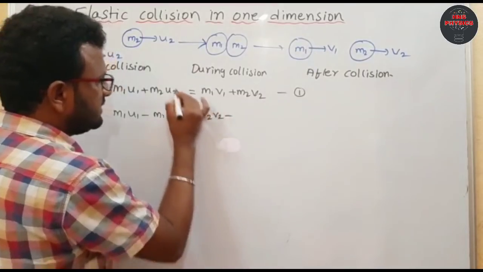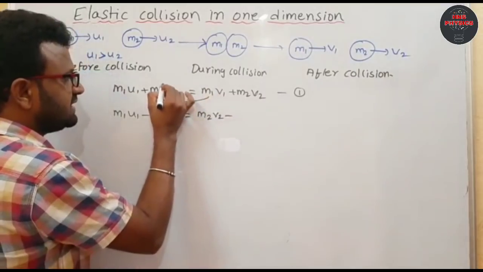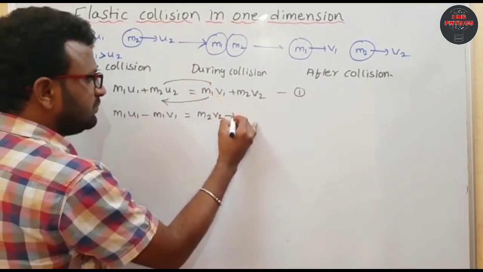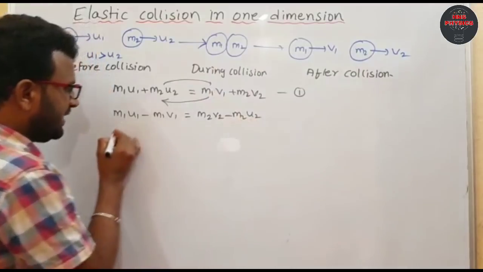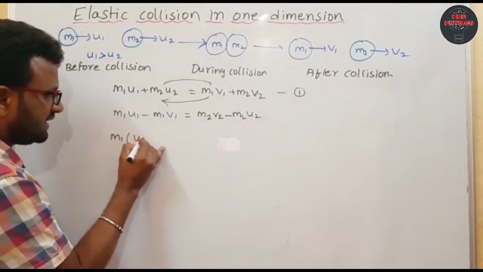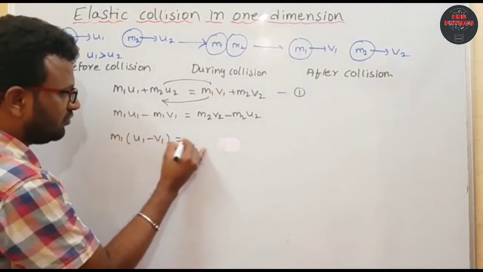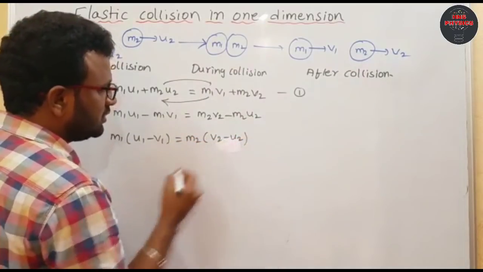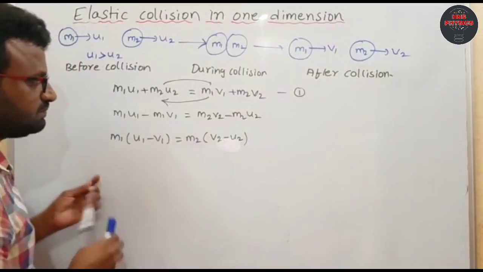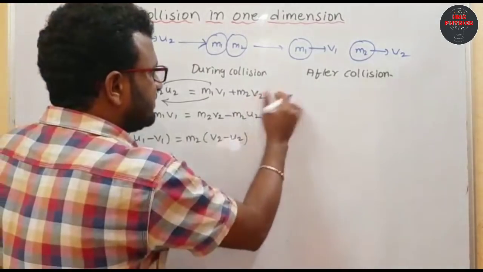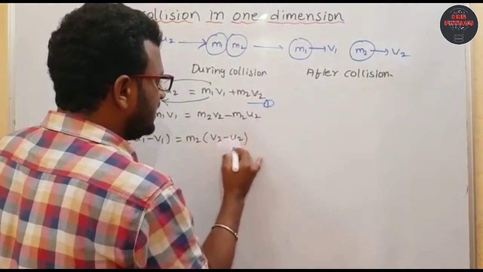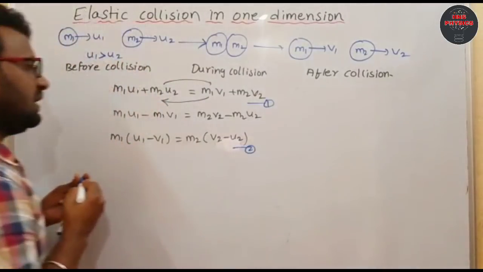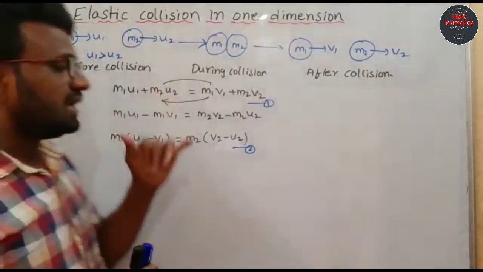The minus term you take to the left side and right side. From here I am taking m1 common, so u1 minus v1 equal to m2, and if I take common, this is v2 minus u2. So this is equation 2 now. This is the first equation and this is the second equation. Now, this is the elastic collision.